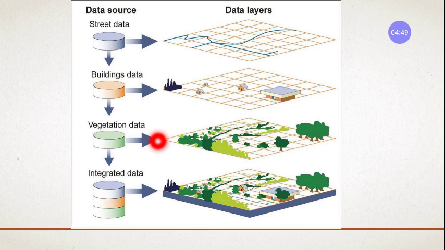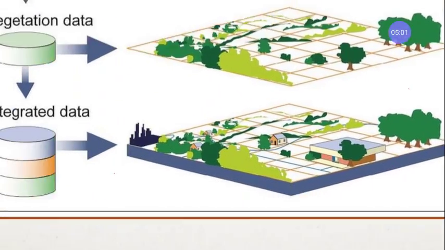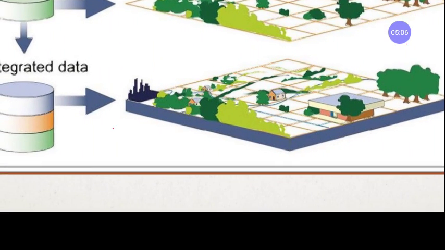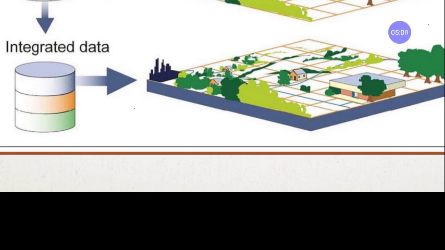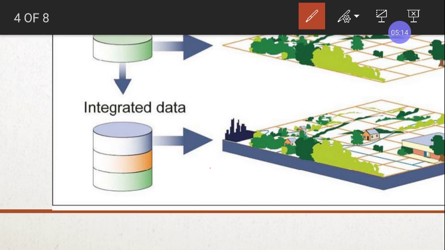So if you see this integrated data, if you see this last one, here you have everything, right?